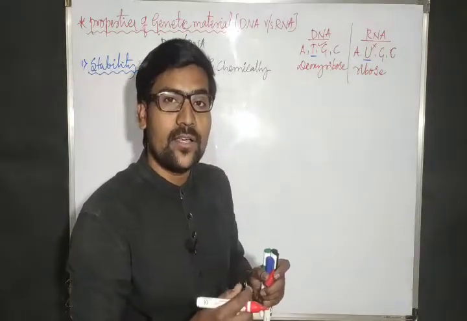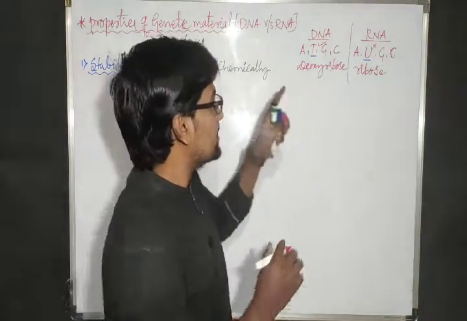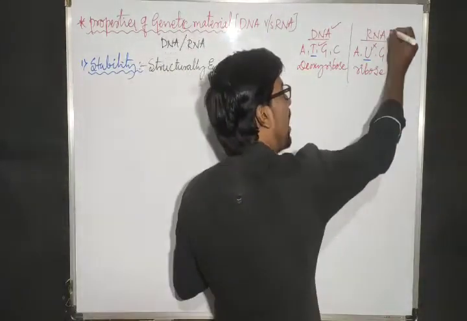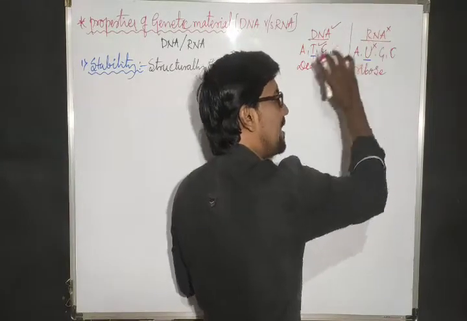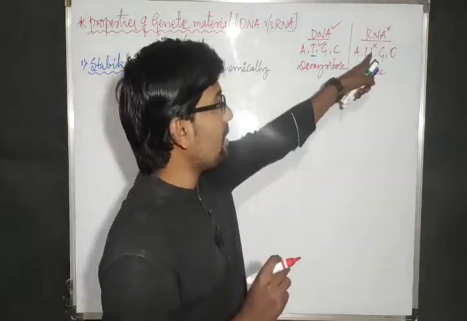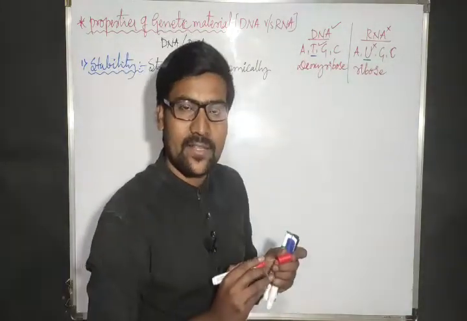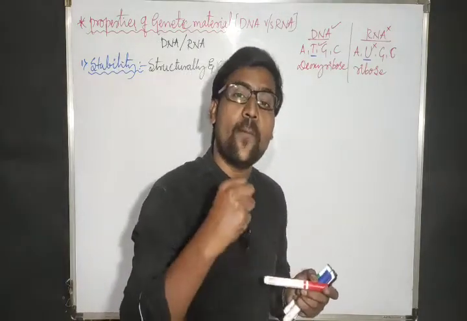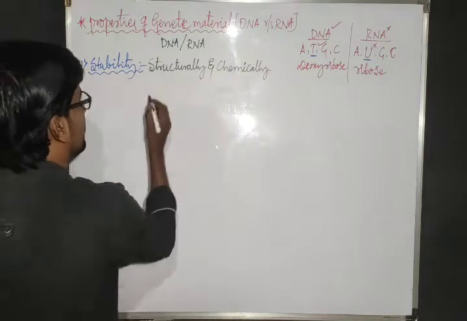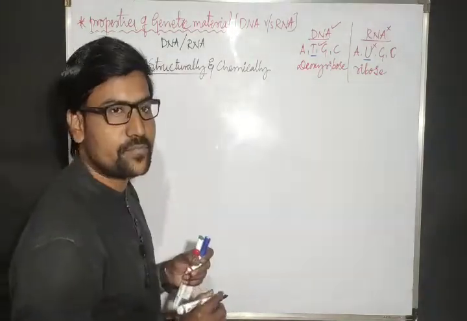Now tell me, which side has more stability? Yes, the DNA side, not the RNA side. Why? Because RNA has the uracil nitrogen base, which is structurally less stable than thymine. Hence, DNA is more stable structurally.